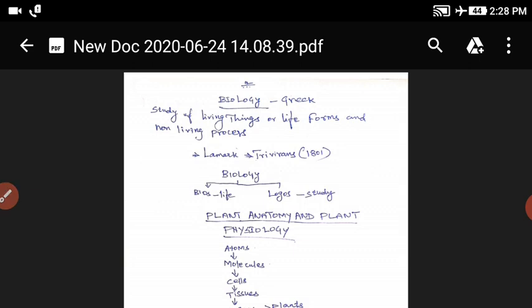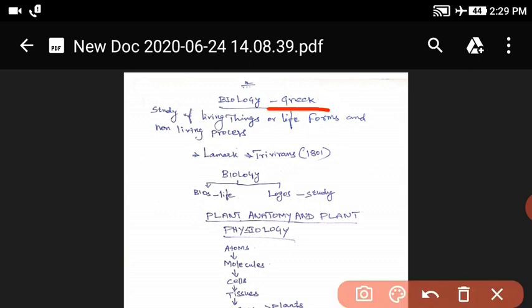The word biology comes from the Greek language.